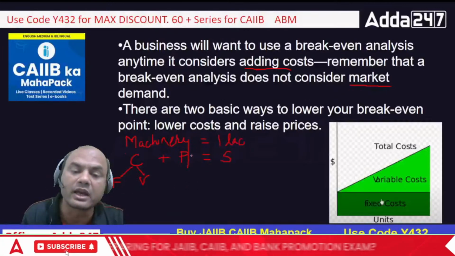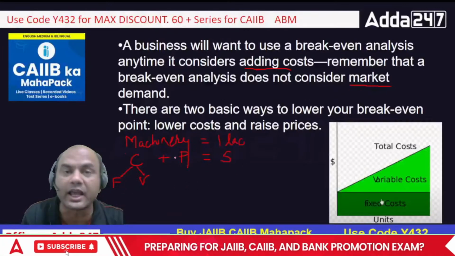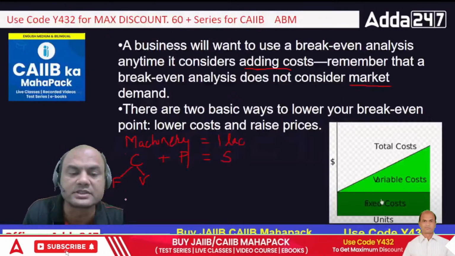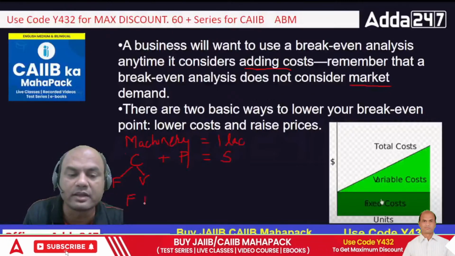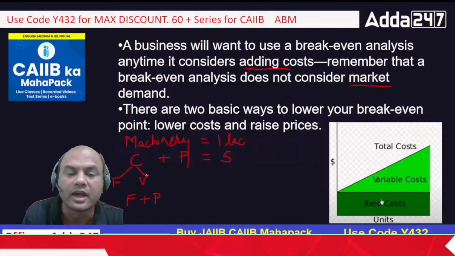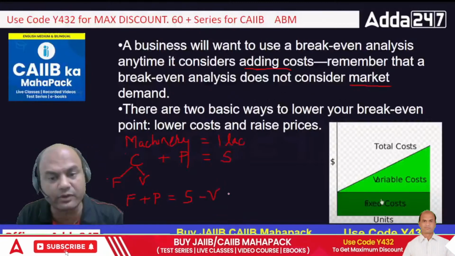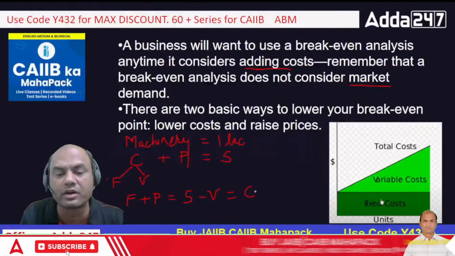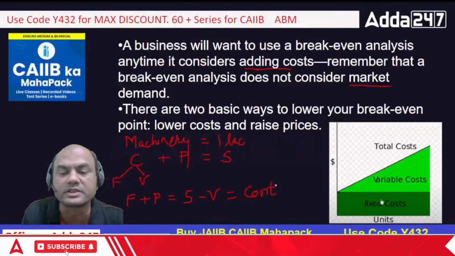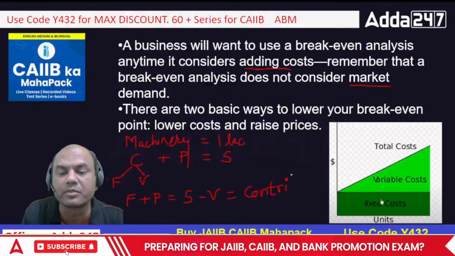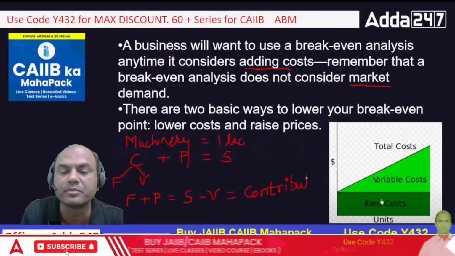And how do you change this equation as per your requirements? See this, it's like this. F plus P, whatever I am doing, I am taking this V on the other side, equals S minus V. So this becomes my contribution. Very important word in this break-even analysis. Contribution. Contribution means what?